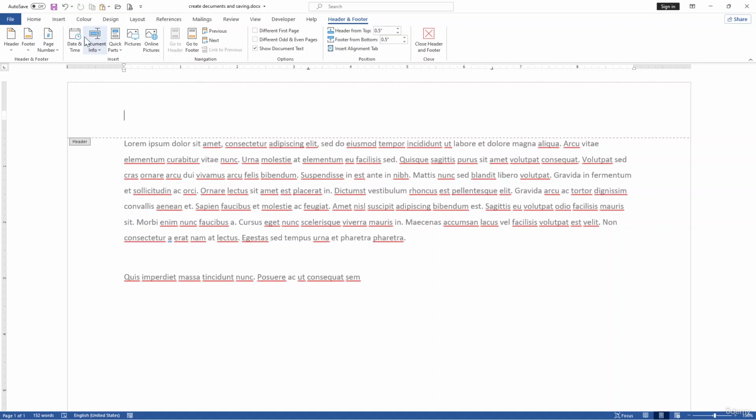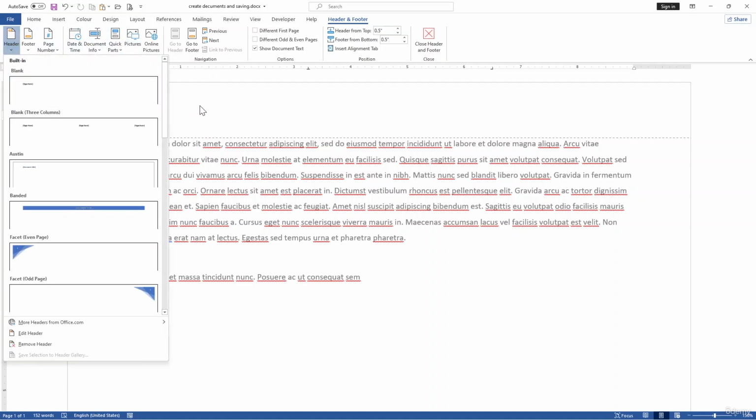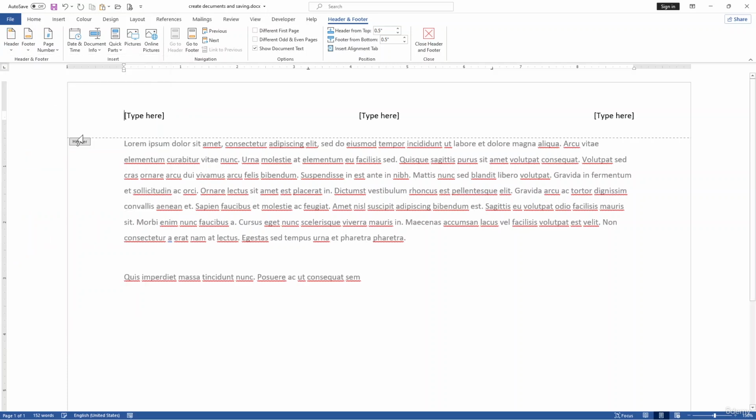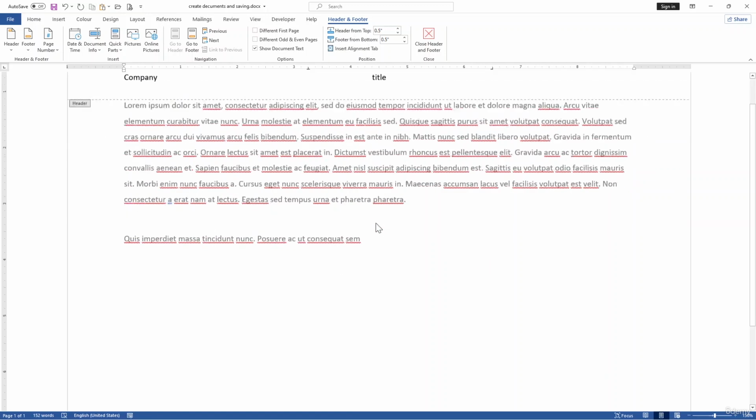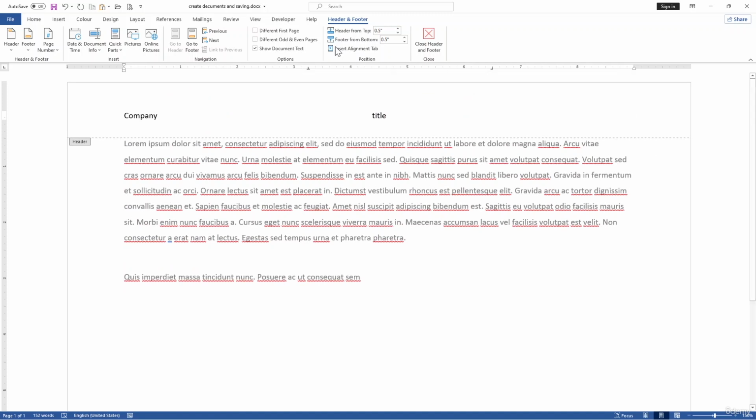For example, let's use the simple header, and we have the header with blank columns. Whatever you want to use, this is the company address over here. If I want to use the title, this one, or a different one, you can easily use it or you can easily delete it.